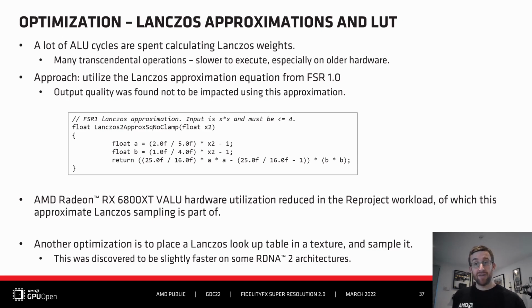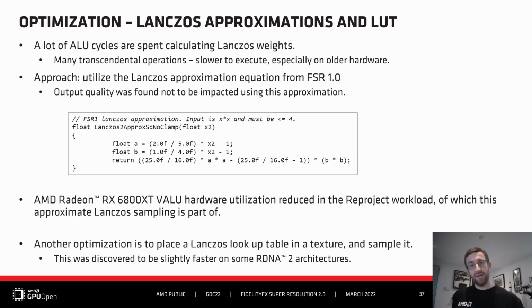As mentioned by Thomas earlier, FSR 2.0 also makes use of Lanczos upsampling logic. Traditional Lanczos weights can be quite expensive to calculate due to the required transcendental operations being slower to execute on some GPUs. However, we also use an optimized Lanczos approximation in FSR 1 and can leverage that approximation logic for FSR 2.0.